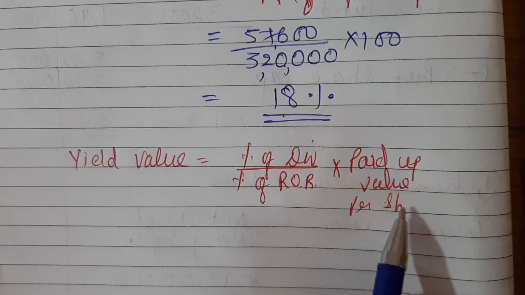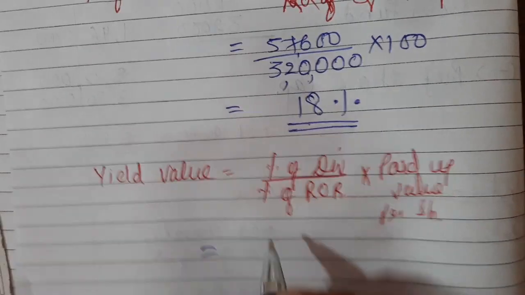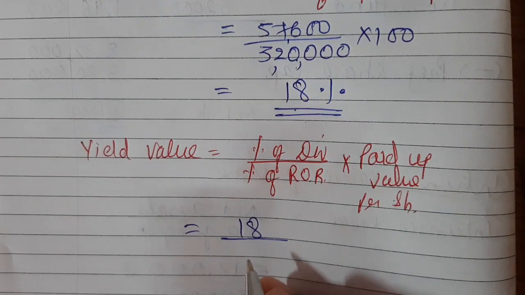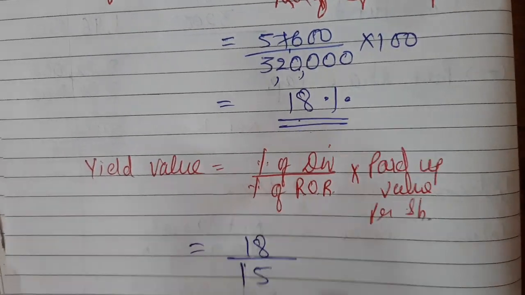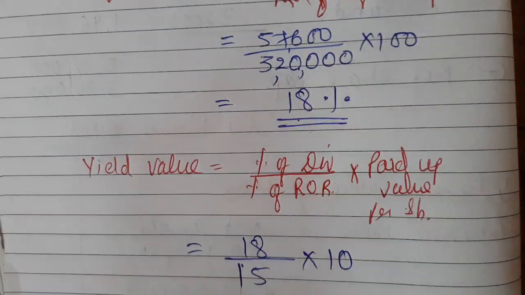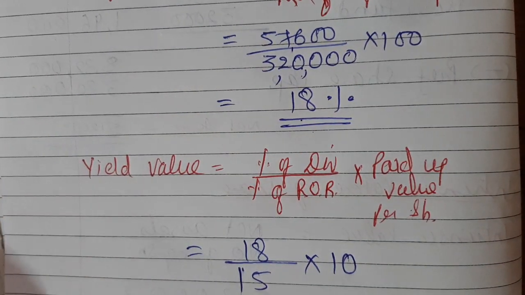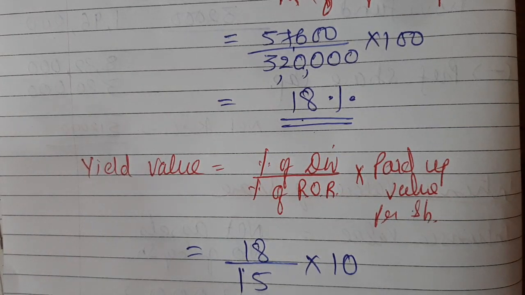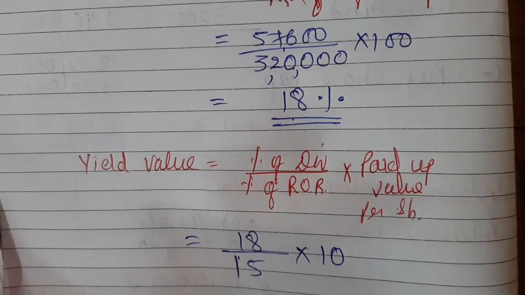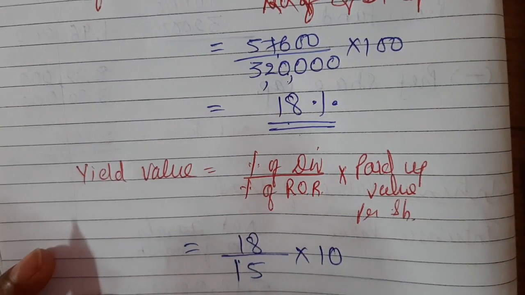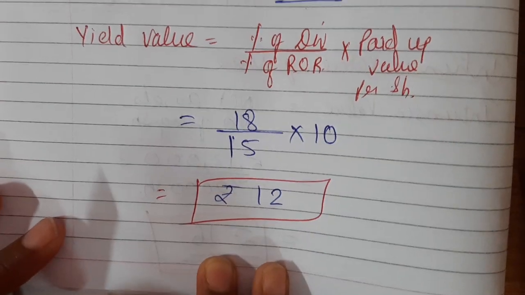Here the paid up value of equity share has to be considered. Alright. So percentage of dividend is 18%, rate of return is 15%, and paid up value per share is clearly given as rupees 10 each. So 18 divided by 15 into 10. So my yield value comes to rupees 12. Okay. So yield value is 12 rupees.